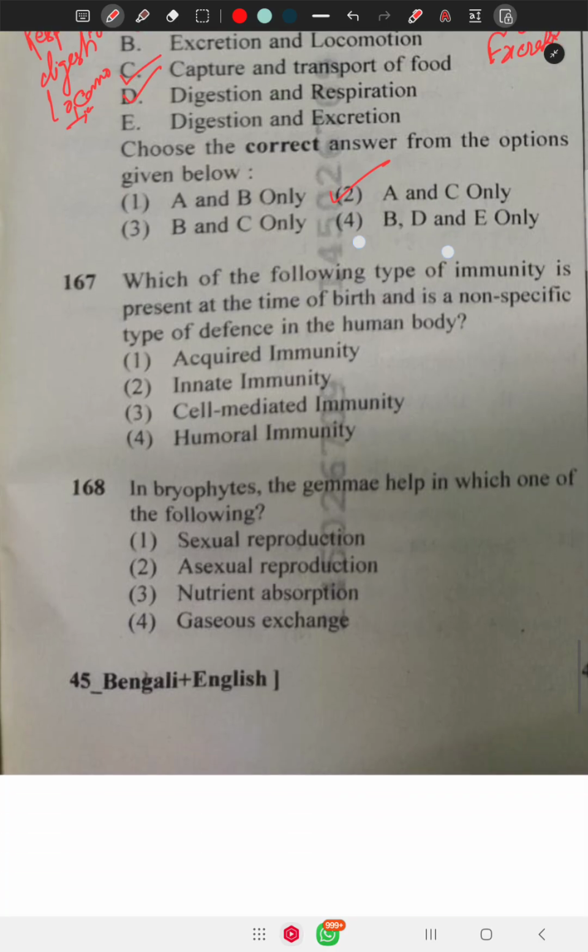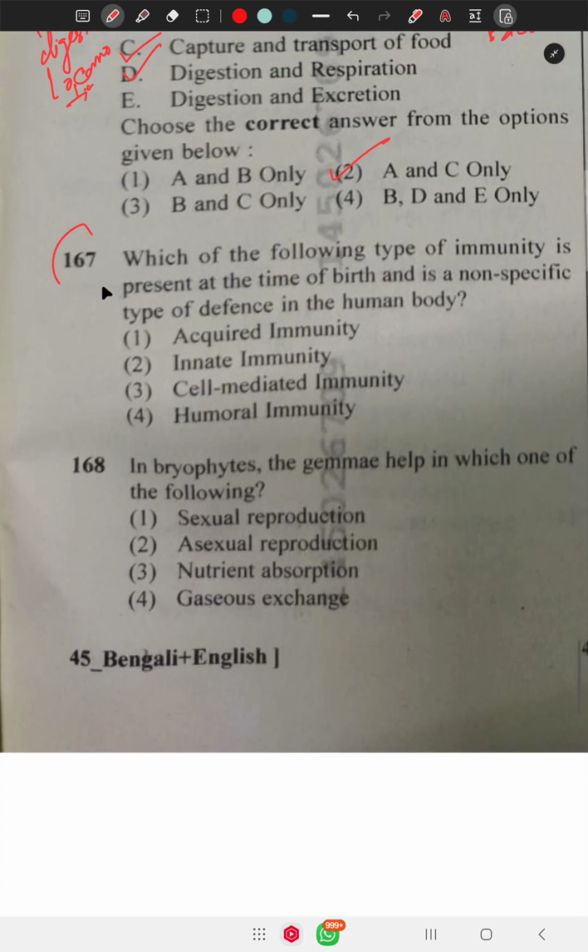Question number 167 says, which of the following types of immunity is present at the time of birth and is non-specific? From birth, non-specific. This is innate immunity. Question 168 says, which immune system is activated after presence of antigen? That is humoral immunity, meaning B cell mediated, and cell mediated, T cell mediated immunity, acquired in the presence of antigen. When antigen is present, then acquired immunity forms.